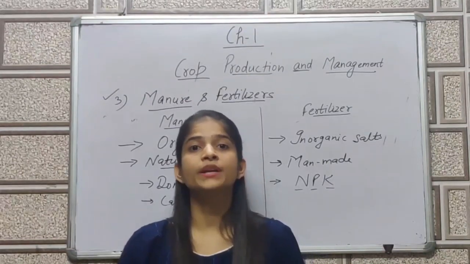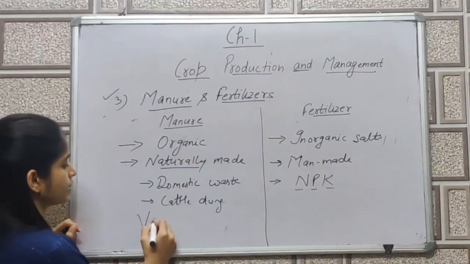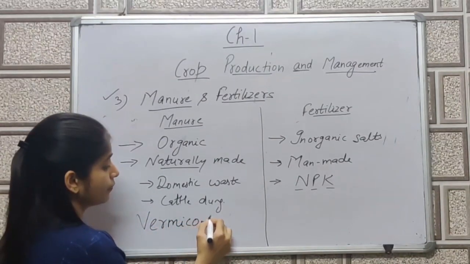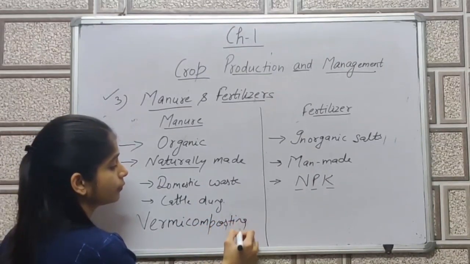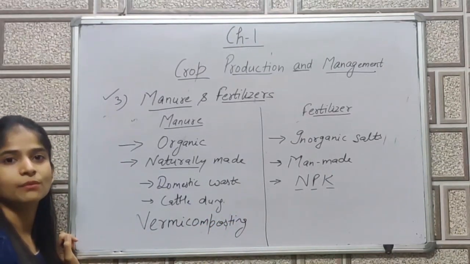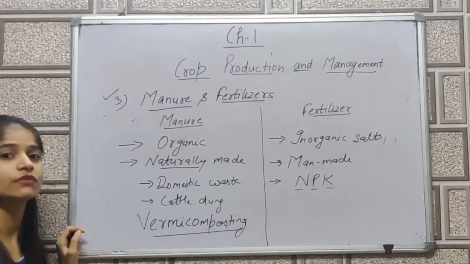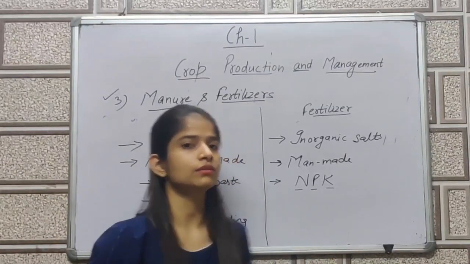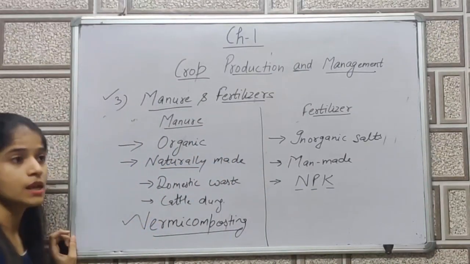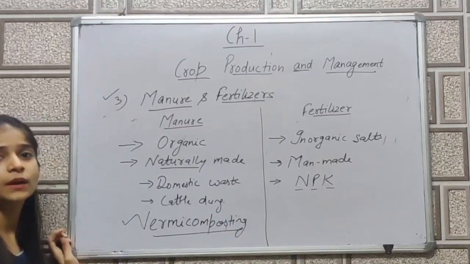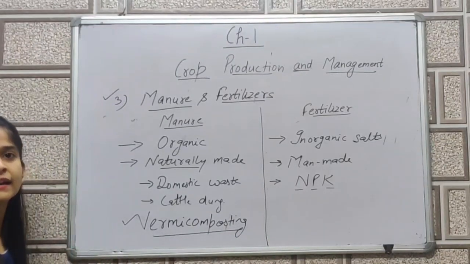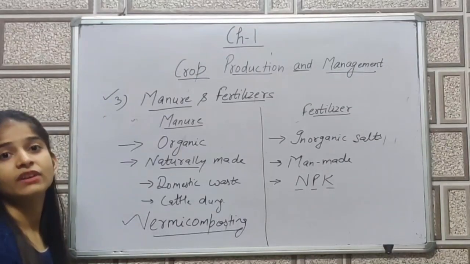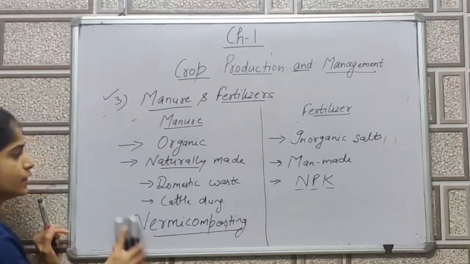If I say about vermicomposting, that is also an important term, that is vermicomposting. The compost which is made up when the earthworm is involved. Because earthworm, we all know that earthworm is farmer's friend. That process in which earthworm is involved and the compost is formed, that is vermicomposting. So this is about manure and fertilizer. Manure completely organic and natural, whereas fertilizers are inorganic. Let's now discuss the advantages of manure. Like what are the advantages of manure?